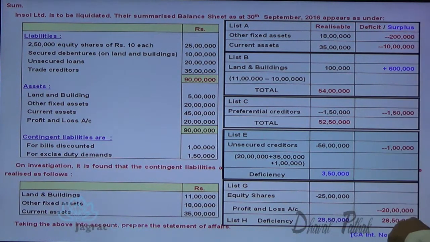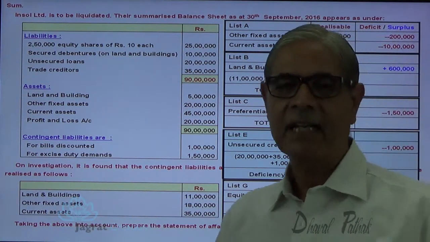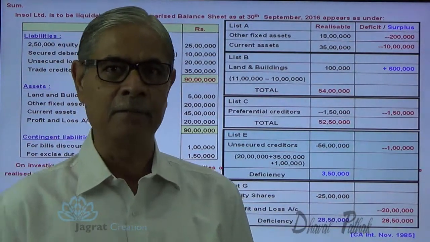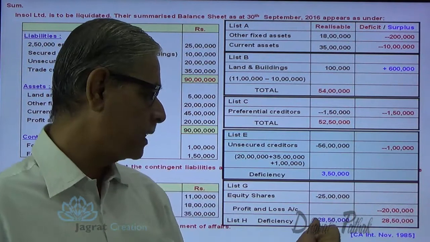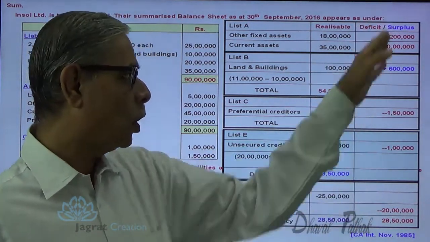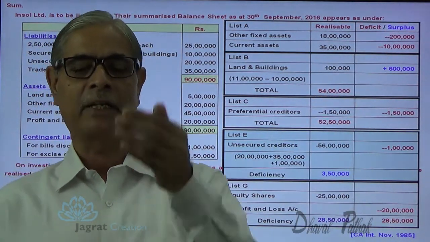So if you make a total of loss, 2 lakh plus 10 lakh, 12 lakhs. 12 lakhs is a deficit. 6 lakhs is the gain, so 6 lakhs are left. 6 plus 1, 7 lakh 50,000, 8 lakh 50,000, 28 lakh 50,000. So this deficiency of 28 lakh 50,000 is explained. How this 28 lakh 50,000 deficit has arisen, these are the reasons that explain this deficit of 28 lakh 50,000.